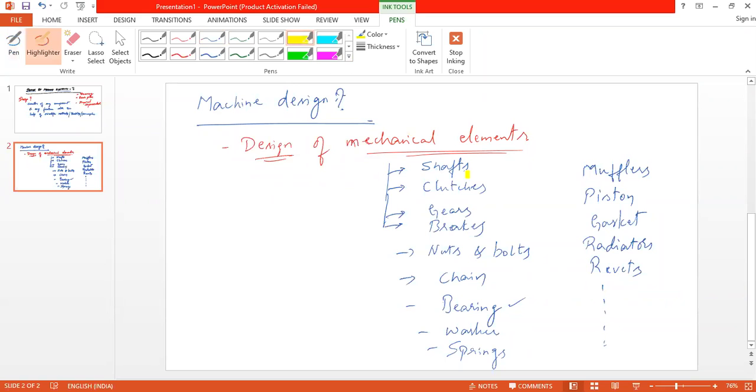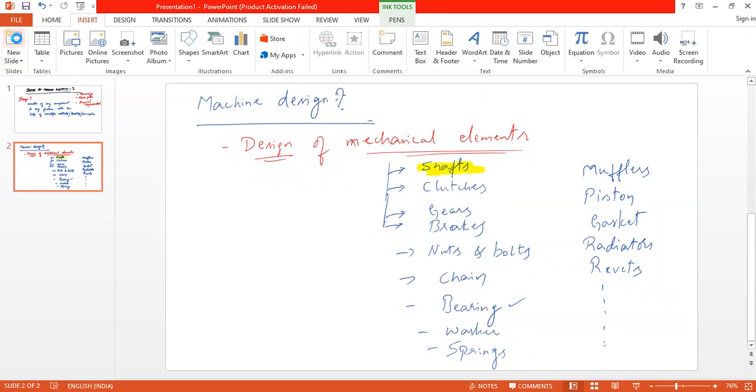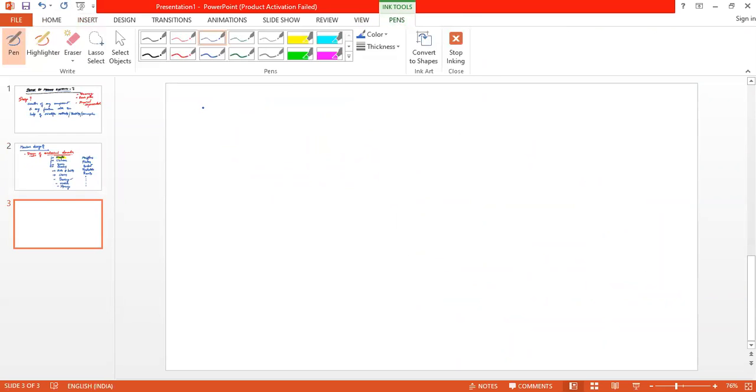Now let us consider the first one, shaft. What does the shaft do? What is the purpose of shaft? Or what is shaft? Sir, it acts as a connector. Like an interface between two rotating objects.